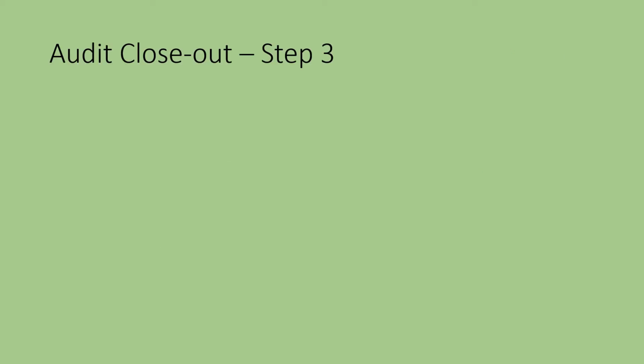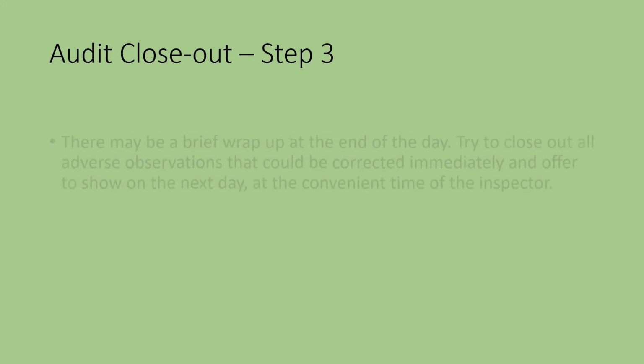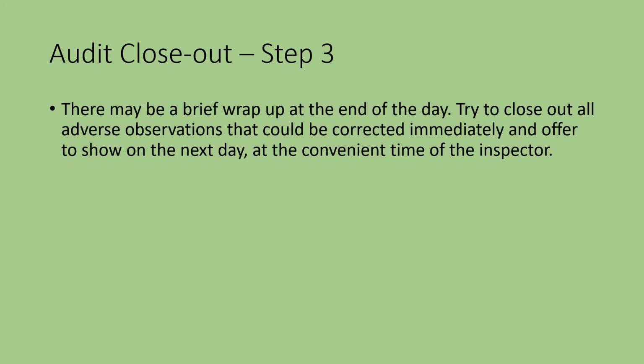In step 3, let us see how the audit closeout can be. There may be a brief wrap up at the end of the day. Try to close out all adverse observations that could be corrected immediately and offer to show on the next day at the convenient time of the inspector.